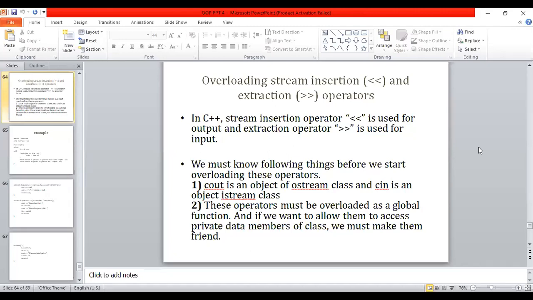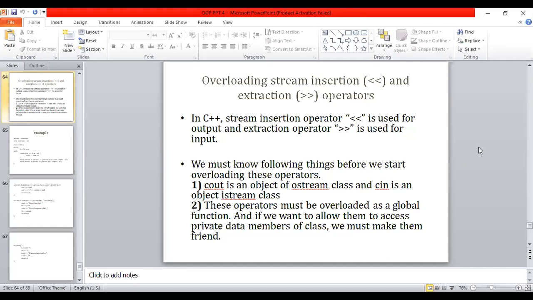And these operators must be overloaded as a global function if we want to get access to the private data members of this class. So we need to make these friend functions.